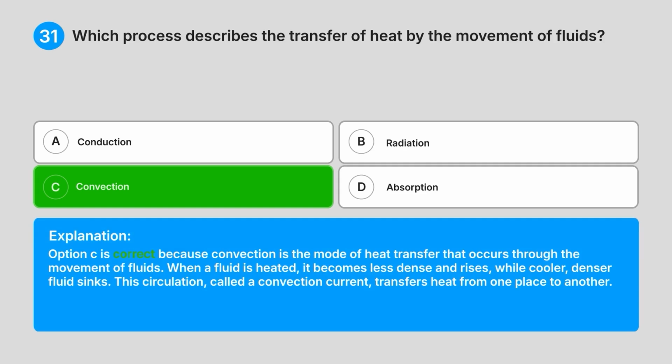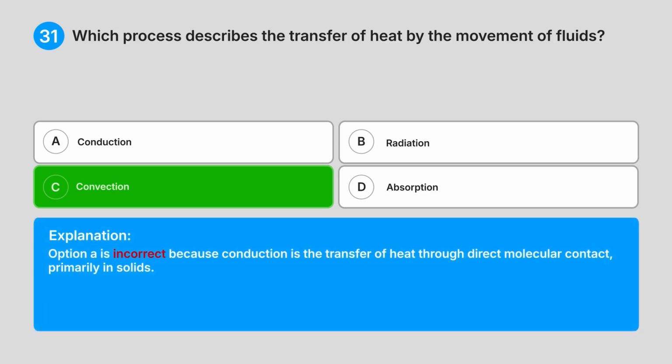Explanation. Option C is correct because convection is the mode of heat transfer that occurs through the movement of fluids. When a fluid is heated, it becomes less dense and rises, while cooler, denser fluid sinks. This circulation, called a convection current, transfers heat from one place to another.